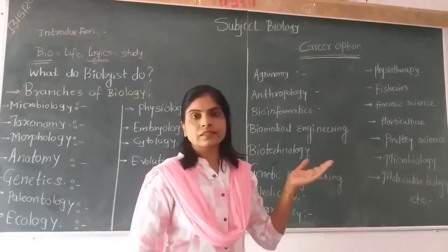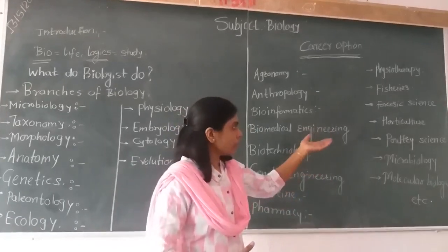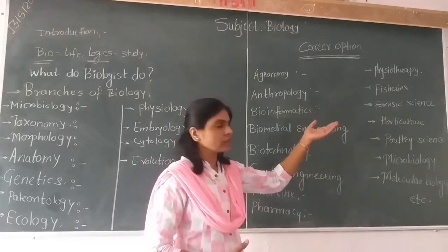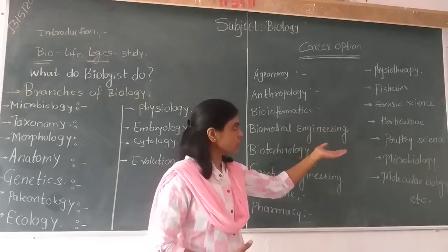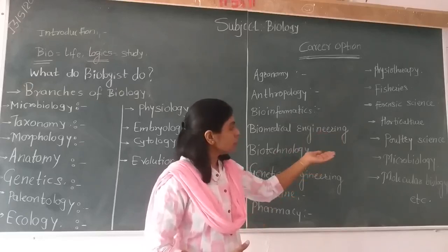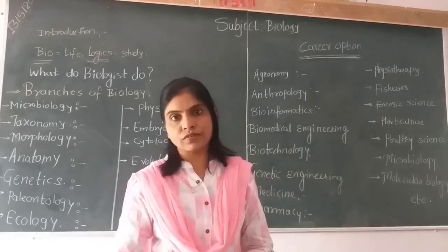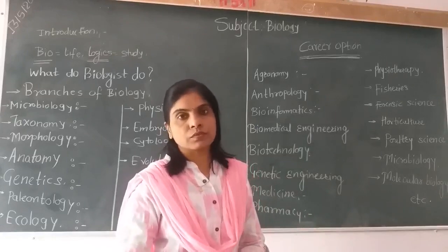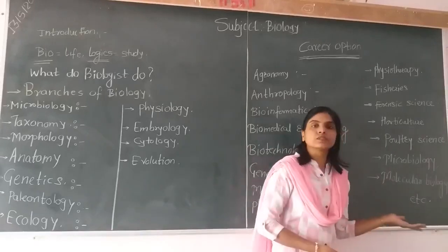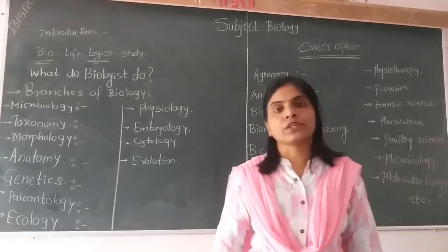Horticulture. This science deals with the production of different types of plants by cutting, budding, grafting. Those are economically important. Poultry science deals with rearing of poultry birds for economic purpose. Microbiology. This science deals with the study of microorganisms, their structures and functions, and their uses and effects. Next is molecular biology. This science deals with study of molecular aspects of the body or life.